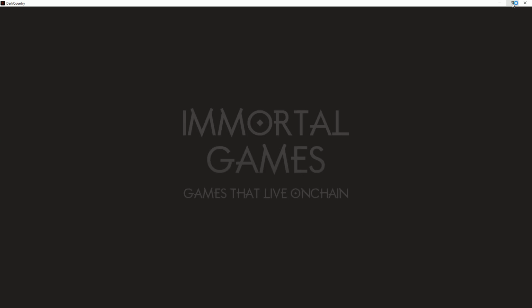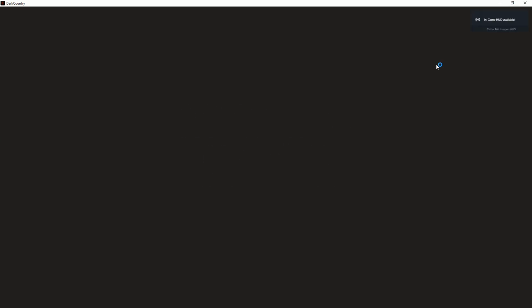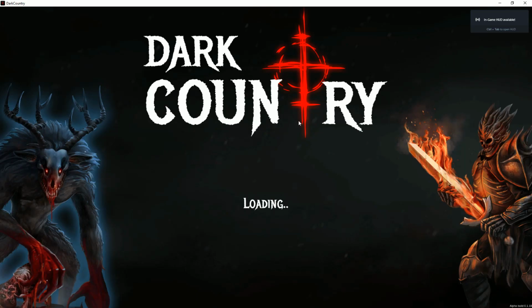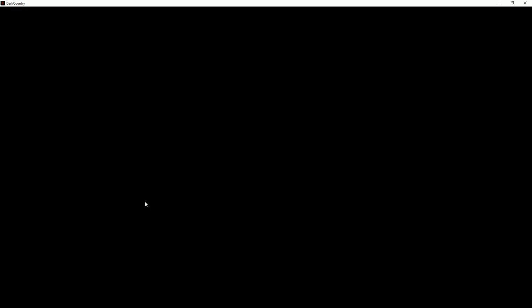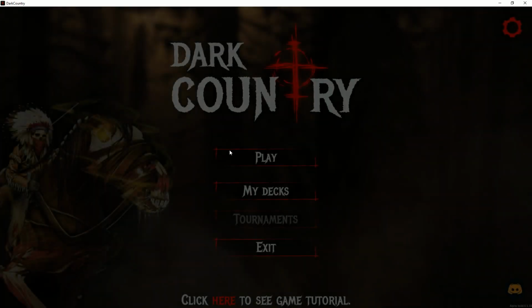So far, so straightforward. Sign up for an account on the darkcountry.io site, then go to itch.io, download the client, install the game by searching, and then we can log in. So my username, remember, it's case sensitive. So you have to do that. Password, log in. And now we are in the game.